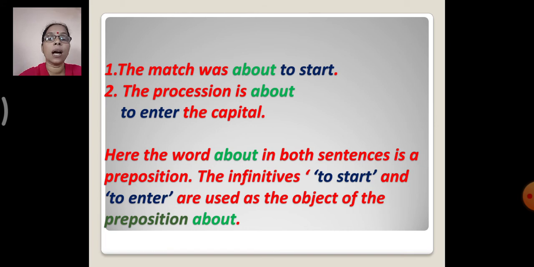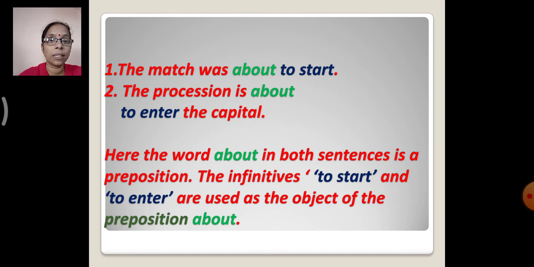Yes, to start and to enter. These are the infinitives. And along with it, what is used? About. What is about? It is a preposition. Yes, about is a preposition. Now here the word about in both the sentences is a preposition. So the infinitives to start and to enter are used as the object of the preposition about.